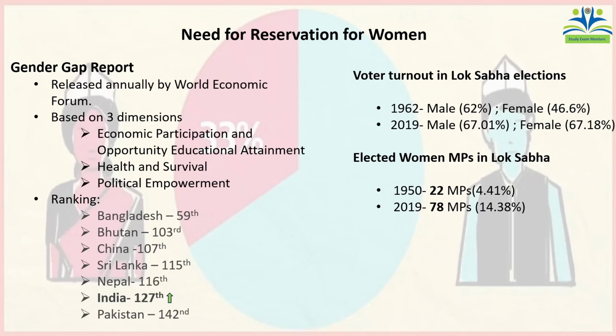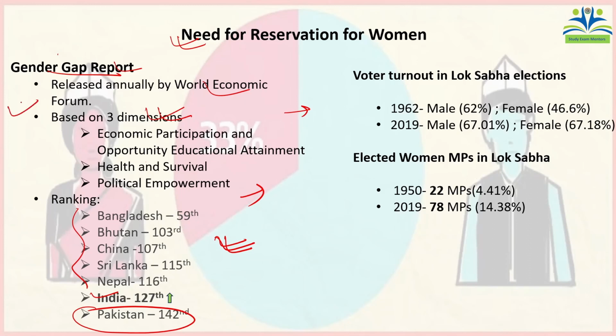There are multiple factors, and most of you are aware of them. Let me give you some facts that might separately be asked in your exams. The gender gap report is released by the World Economic Forum, and India ranks very poorly in it. India's rank is 127. Except Pakistan, all of India's neighbors perform better than India in gender gap, meaning in empowering their genders. So you might quote this factor also.